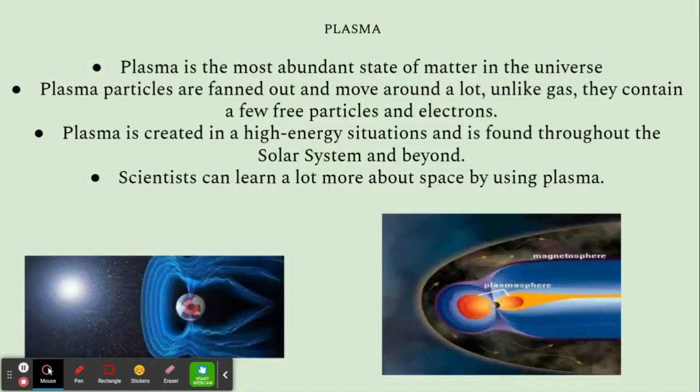Plasma is the most abundant phase of matter in the universe. In this phase, electrons have been stripped from the nucleus and float around freely within the plasma. Plasma particles are fanned out and move around arbitrarily, yet unlike gas, they contain a few free particles and electrons, which gives plasma its ability to conduct electricity. Plasma is created in a high energy situation and is found throughout the solar system and beyond.